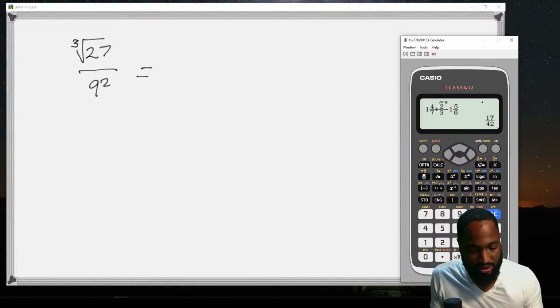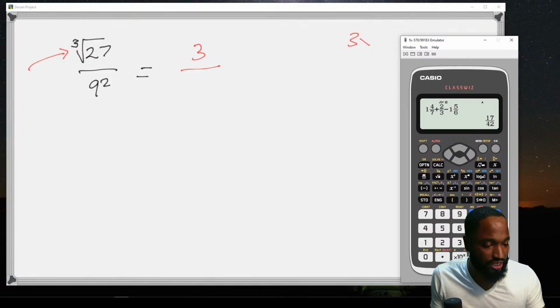So this is testing the famous cube root. 9 squared is 81. The cube root of 27 is obviously 3, because 3 times 3 times 3 is 27.